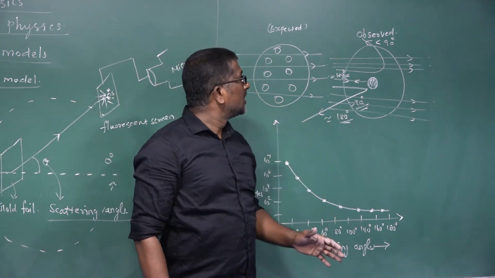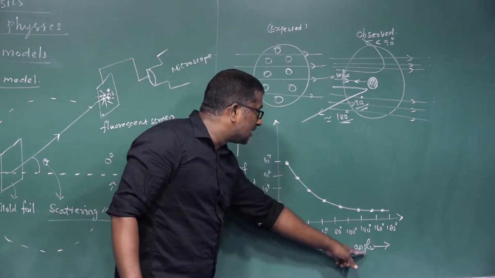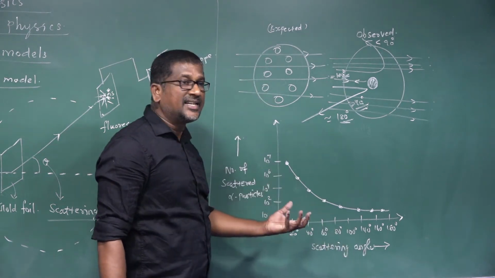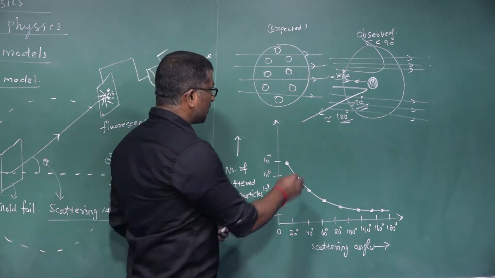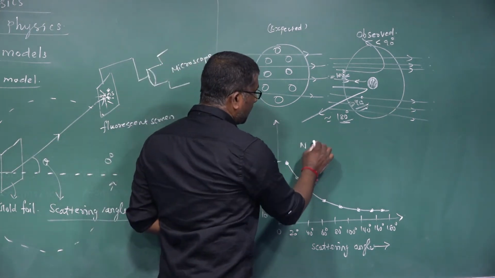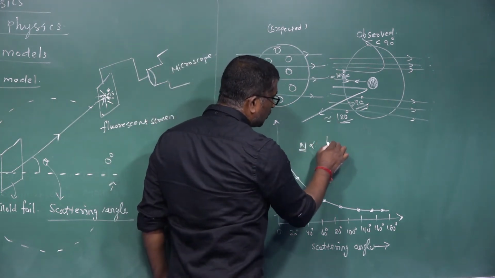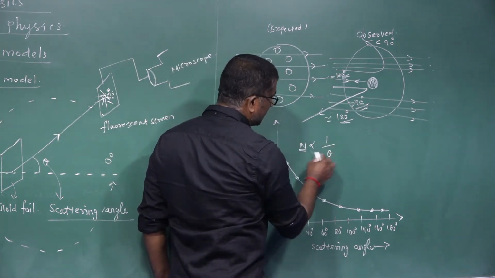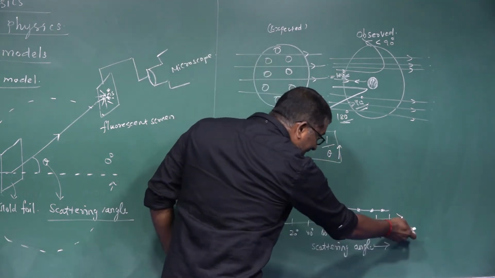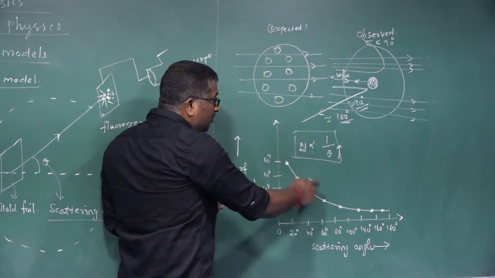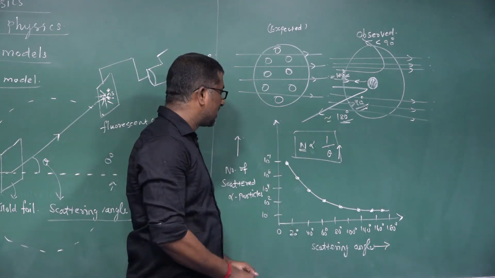And one more thing: it was experimentally observed that as the scattering angle increases, the number of scattered alpha particles decreases. That means the number of scattered alpha particles is inversely proportional to the scattering angle. If the scattering angle increases, the number of scattered particles decreases.